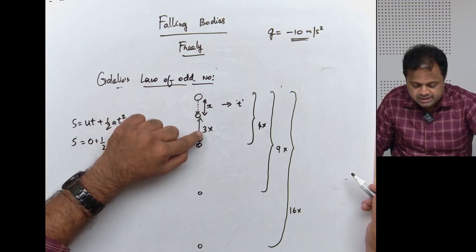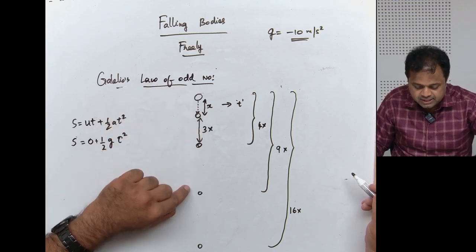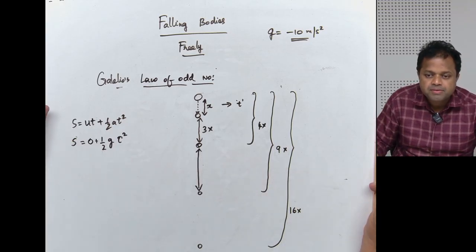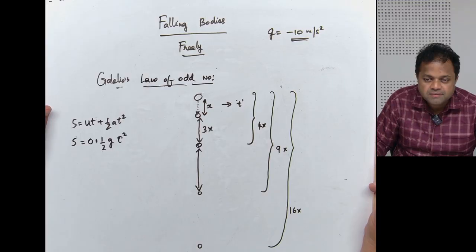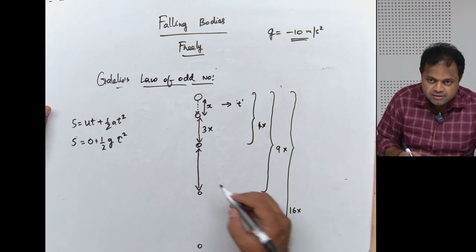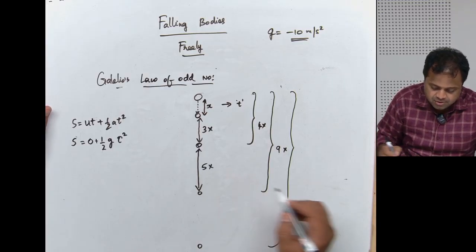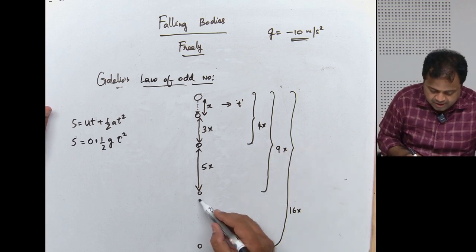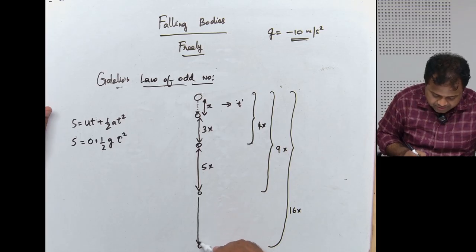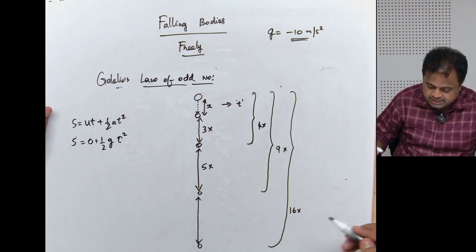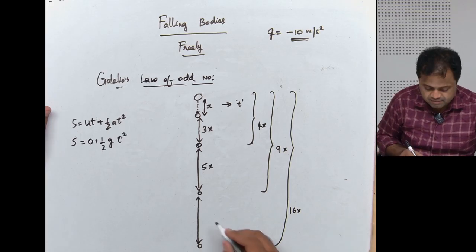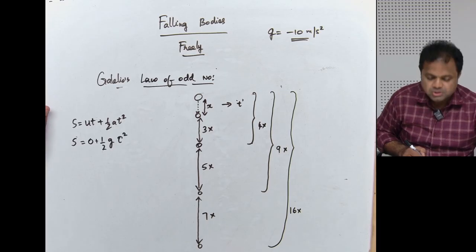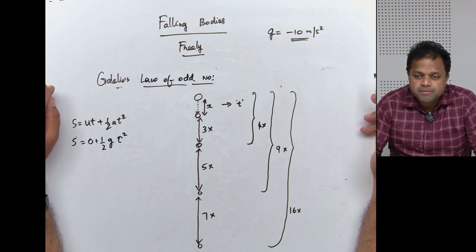So, in the first second, it travels x. In the second second, it travels 3x. In the third second, it travels how much? How much is this? 5x. Yes or no? 9x minus 4x. Am I right? And how much is this now? 16x minus 9x. How much is that? 7x. And this pattern goes on, and Galileo found this out.